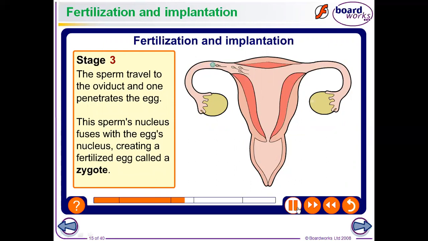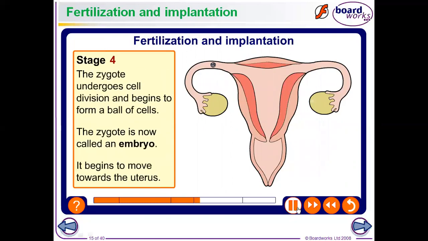The sperm travel to the oviduct and one penetrates the egg. The sperm nucleus fuses with the egg nucleus, creating a fertilized egg called a zygote. The zygote undergoes cell division and begins to form a ball of cells. That zygote is now called an embryo.